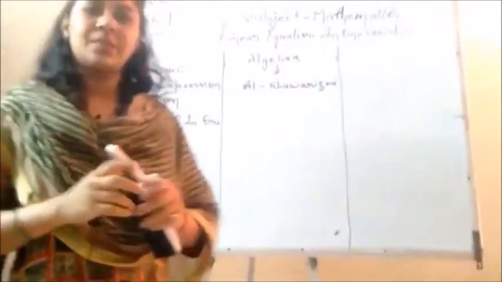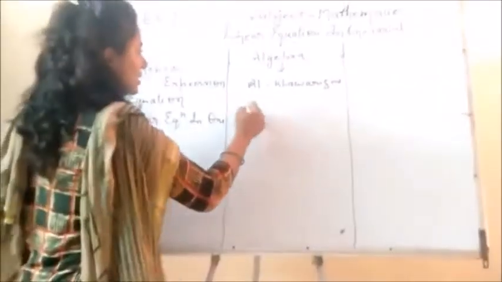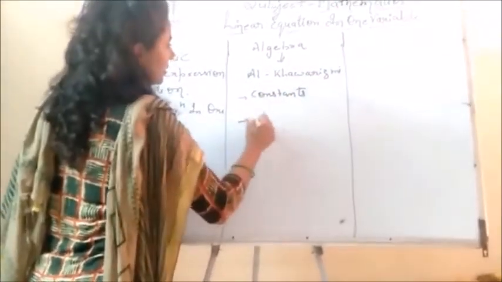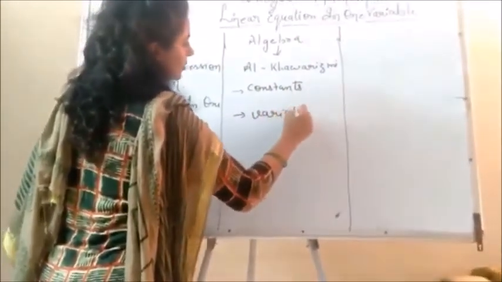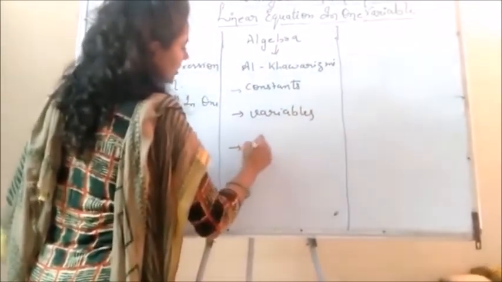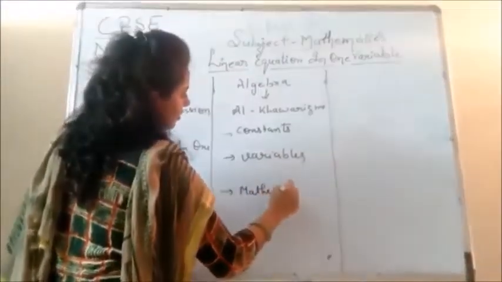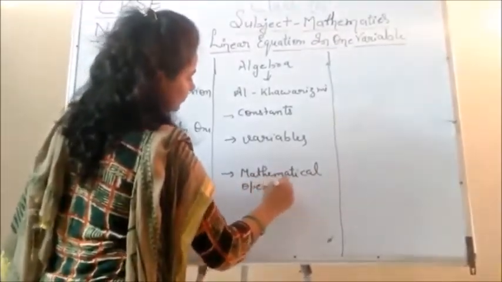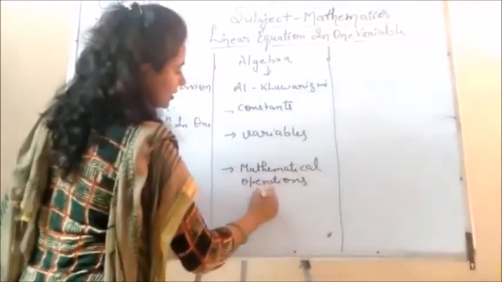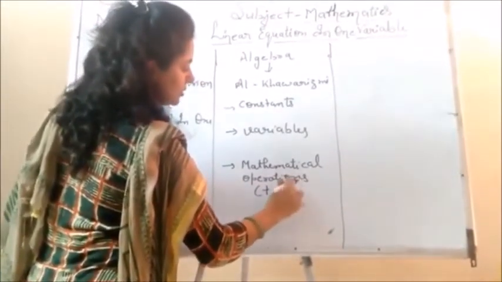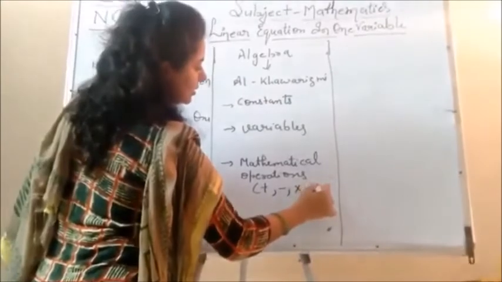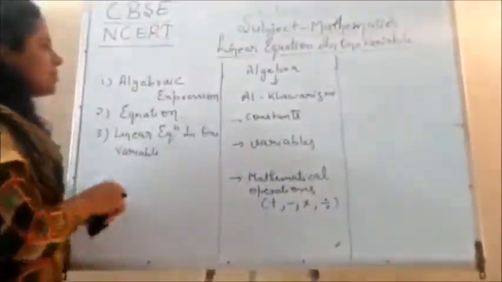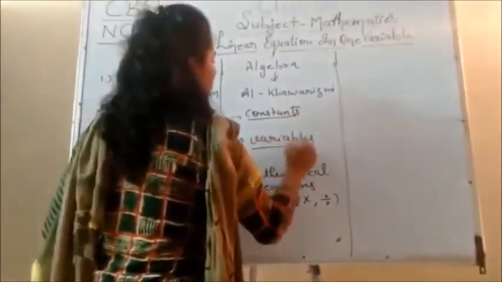Algebra is the branch of mathematics that deals with constants, variables, and the mathematical operations. Mathematical operations are addition, subtraction, multiplication and division. In mathematics we have these four mathematical operations. Now come to the quick recap about the constant and variables.